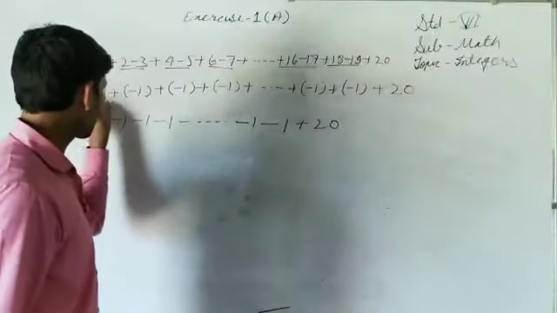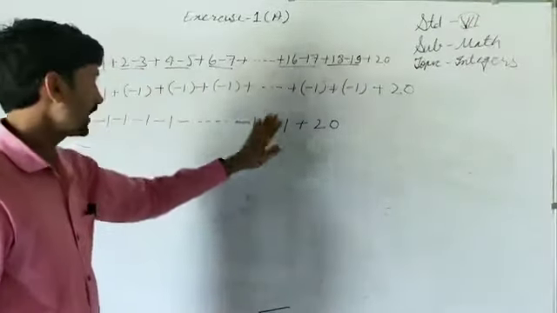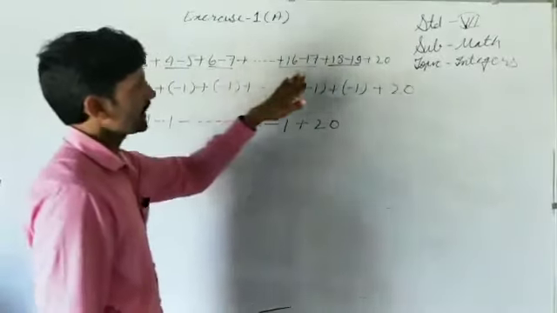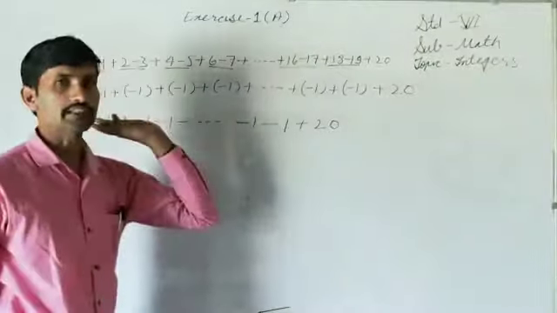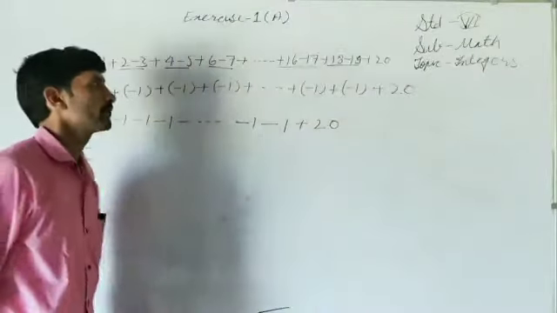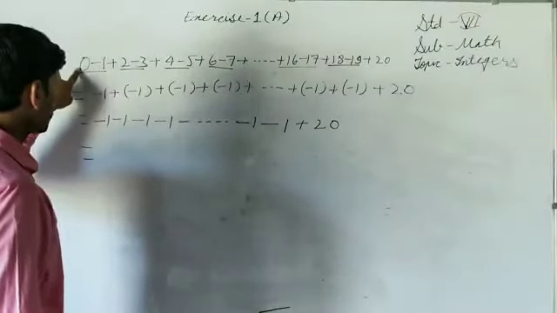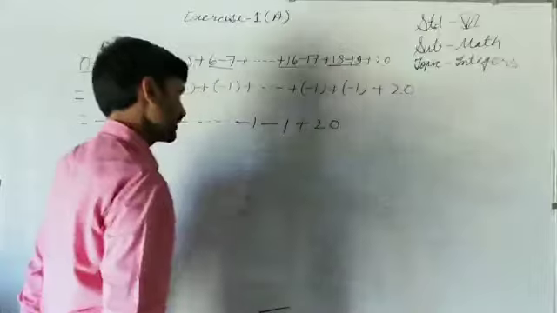From each pair we are getting minus 1. So as many pairs as there are, that many times minus 1 is there. This goes up to 19. By writing all the numbers we can identify how many pairs there are, but what is the proper way? What is the starting number here? 0. What is the ending number here? 19. So find the difference.